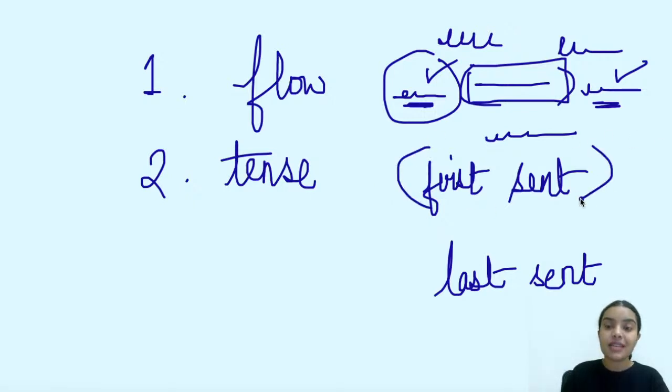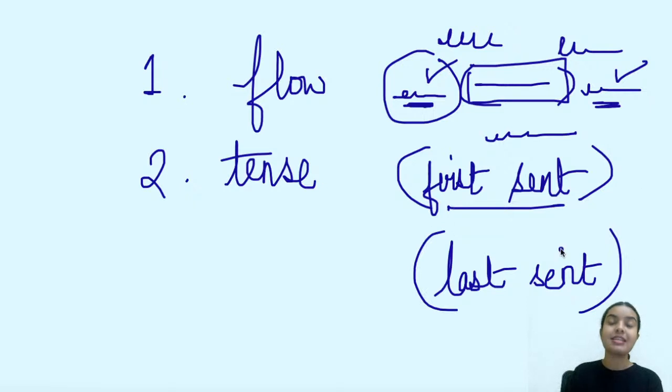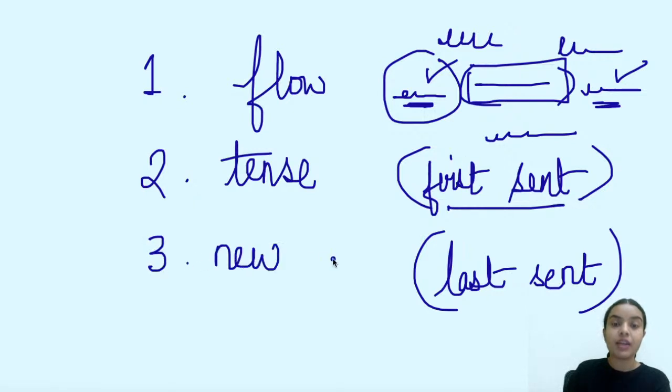If your first sentence is missing, it is going to be a general sentence. It is going to lead us to the next sentence, whatever is mentioned in the remaining paragraph. If it is the last sentence, it will be concluding the above-written lines. So have that thought in your mind whenever you are solving such questions. Got it? Then we have the third thing, that is about new elements.